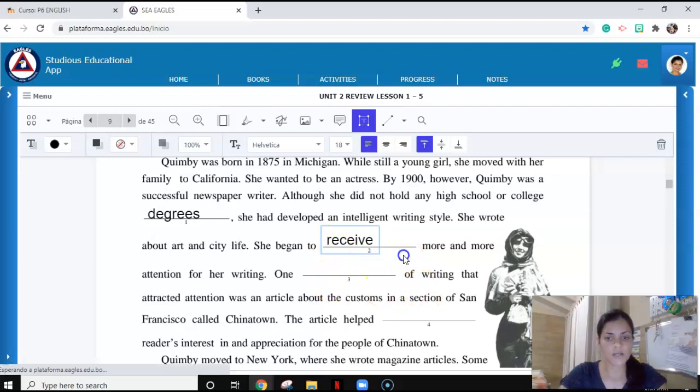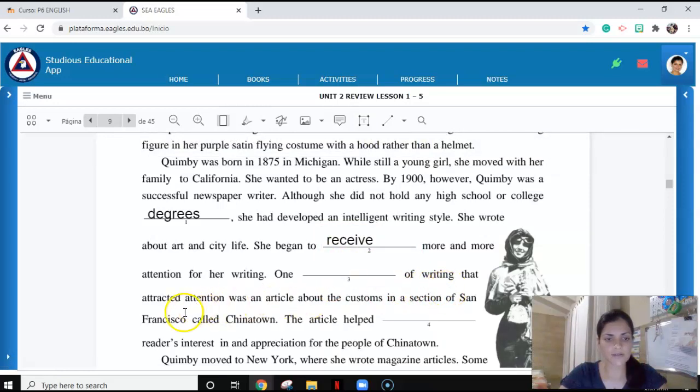One of her writing that attracted attention was an article about the costumes in a section of San Francisco called Chinatown. Let's have a look. So we have writing, we have attracted attention, and we have article. Think about that. Writing and article.